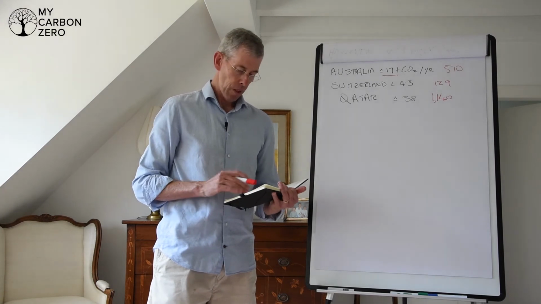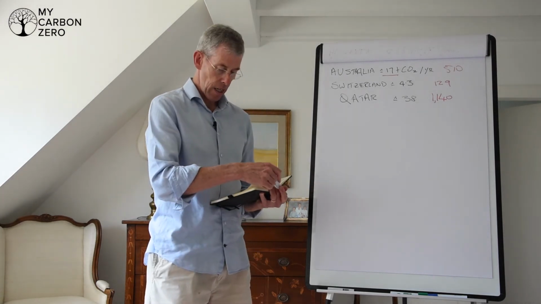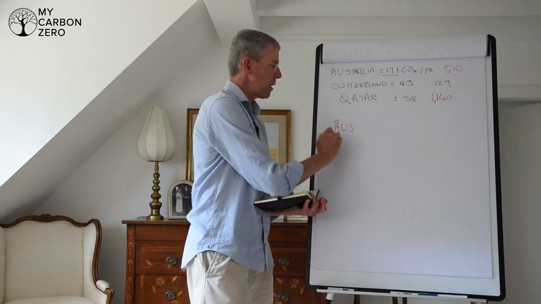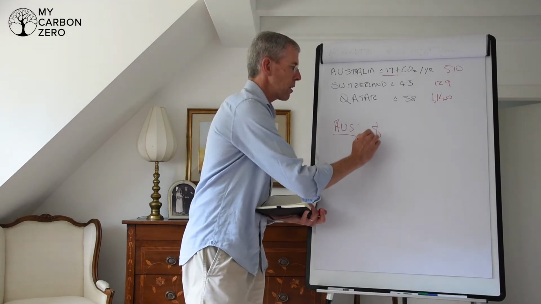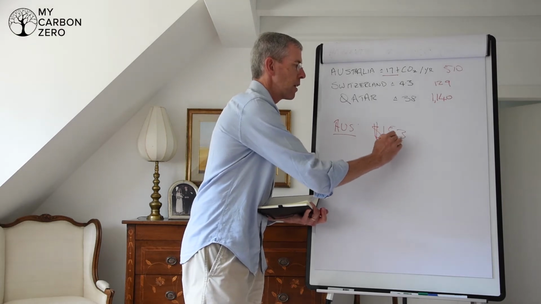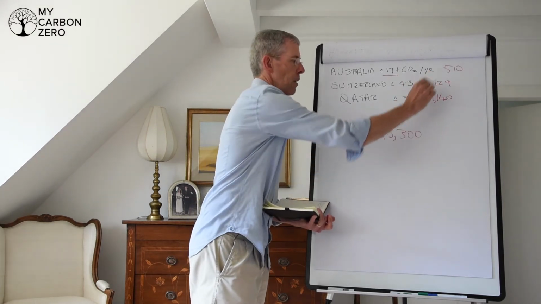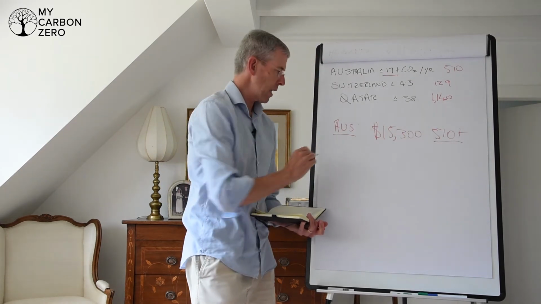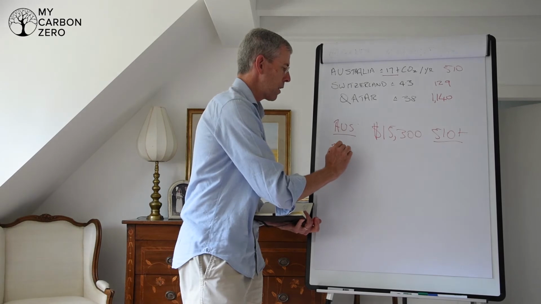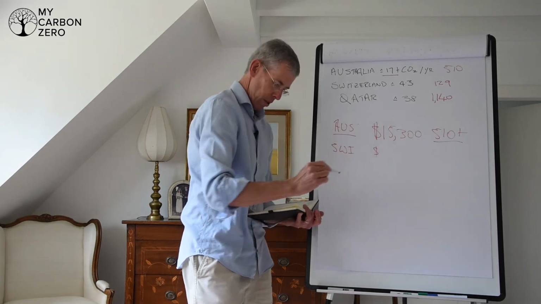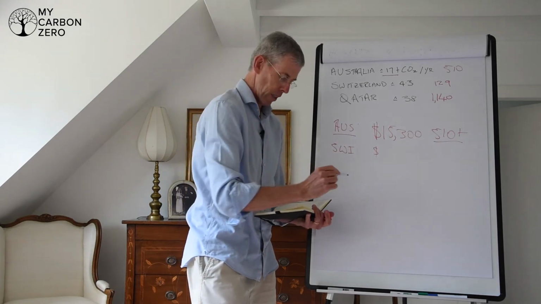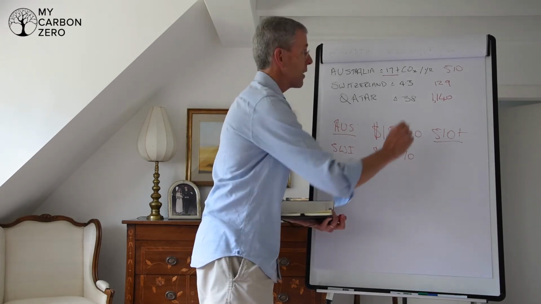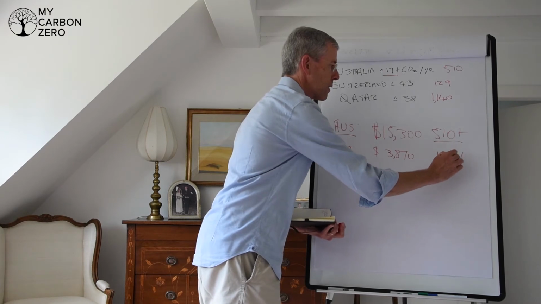Okay, so if I'm in Australia and I've got 510 tonnes to take out, so let's just put it down here, Australia, that's around an investment of $15,300 to take 510 tonnes out of the atmosphere. Okay, if I'm in Switzerland, that's an investment at $30 a tonne, 30 Swiss francs a tonne, of only 3,870, and that's for my 129 tonnes.